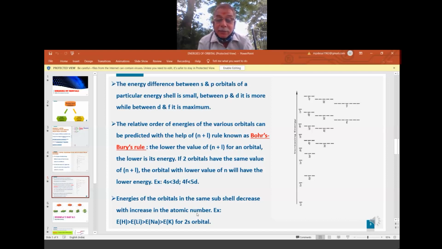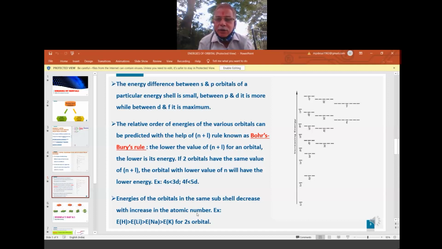So as the atomic number increases, what happens? For example, the atomic number of hydrogen is 1. The atomic number of sodium is 11. Okay, the atomic number is increasing. When the atomic number is increasing, what does it mean? The number of electrons is increasing. When the number of electrons is increasing, it means we have more energy levels. So 2 in the first level, the remaining in the next level. That means an electron is going far away from the nucleus. As the atomic number increases by a big difference, the electron is going far away from the nucleus.